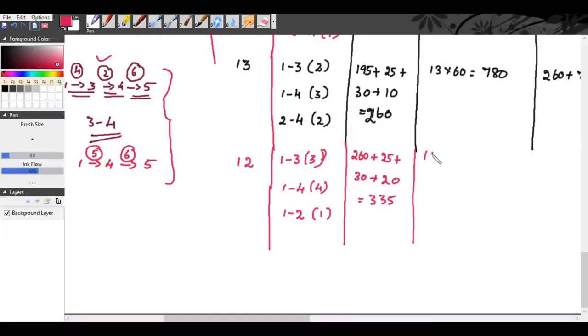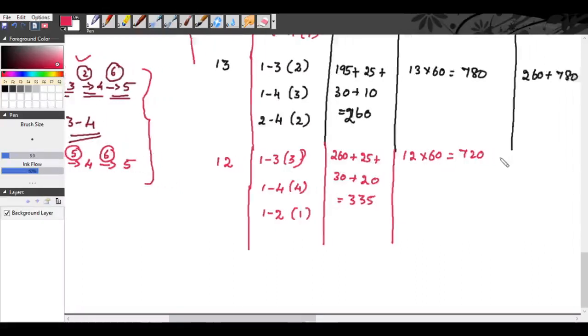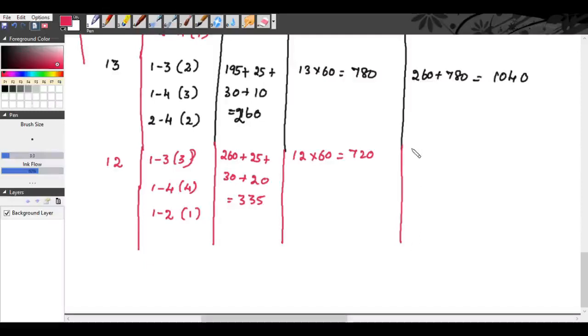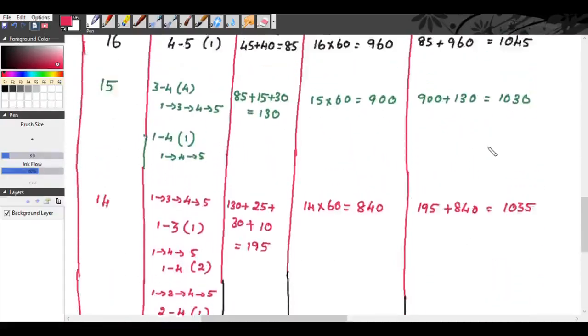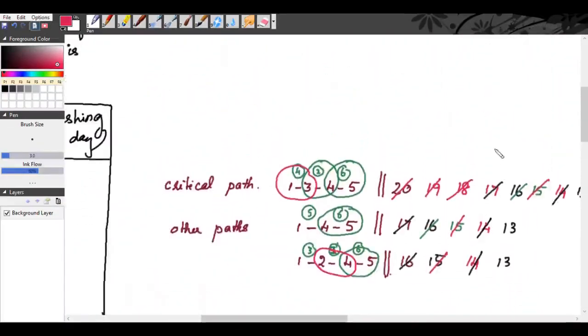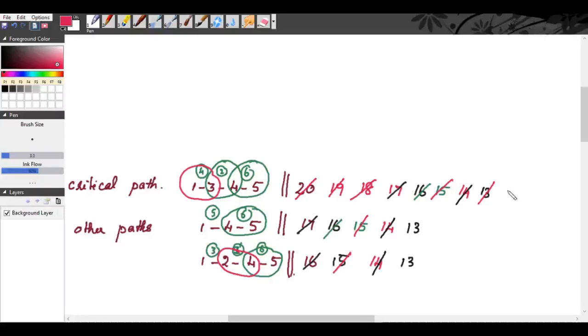So here you get 12 into 60, 720 rupees. So our total cost is 335 plus 720. You get 1055 rupees. Okay. So you have crashed for 12 days. Here it became 12, 12, 12.